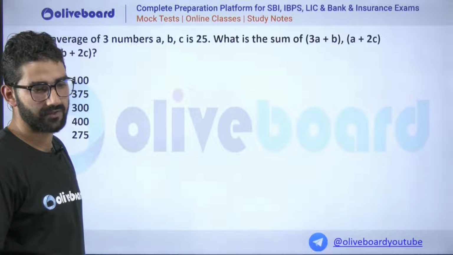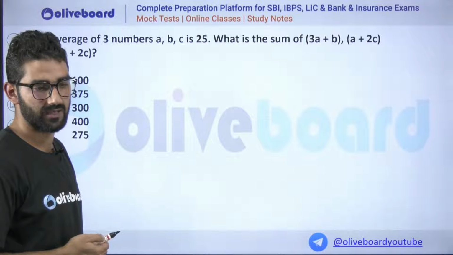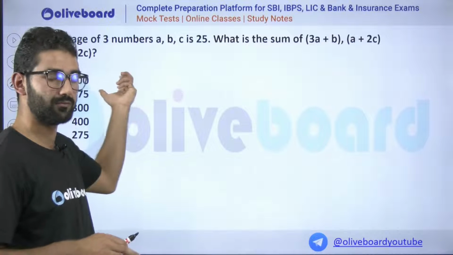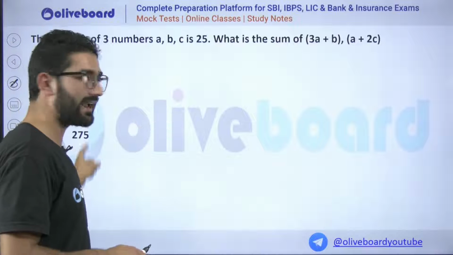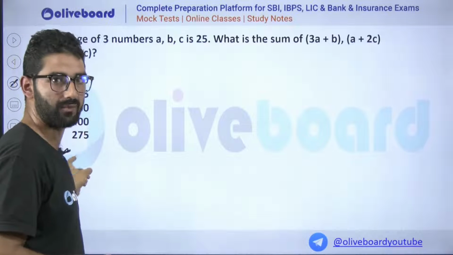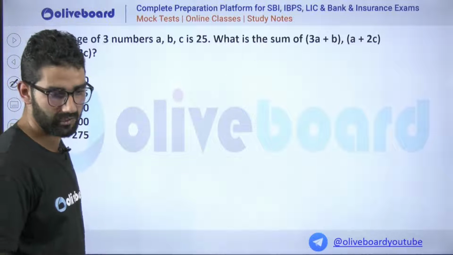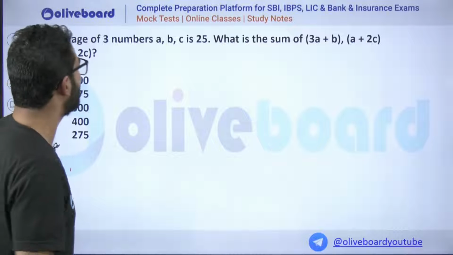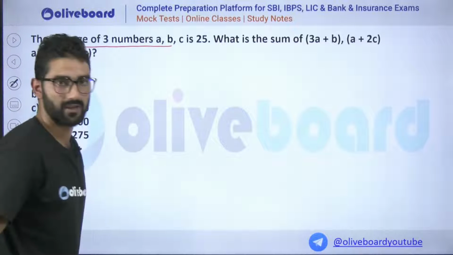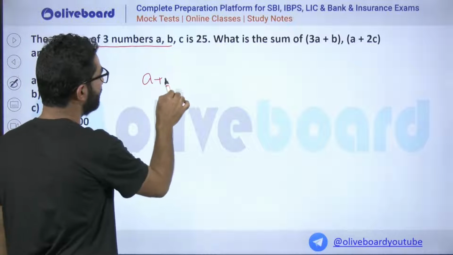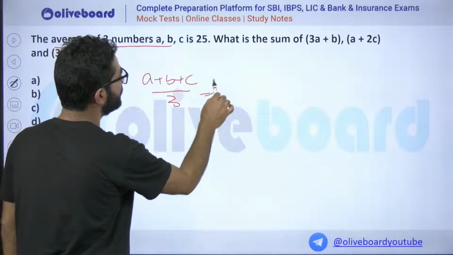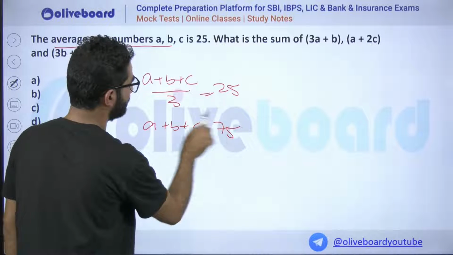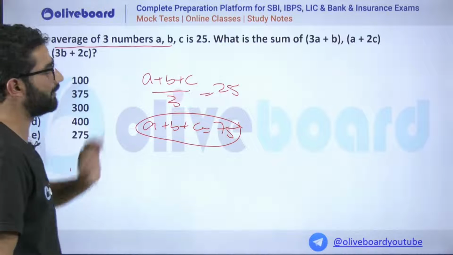We have three members, A, B, C, and their average is 25. What is the sum of the data given here? We cannot find the exact value directly, since there is no data given in terms of A and B. So the average of three numbers is given as this much. Average means A plus B plus C upon 3 is 25. So A plus B plus C is 75. You got the value of A plus B plus C.